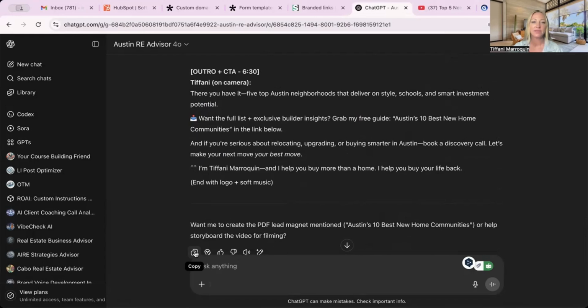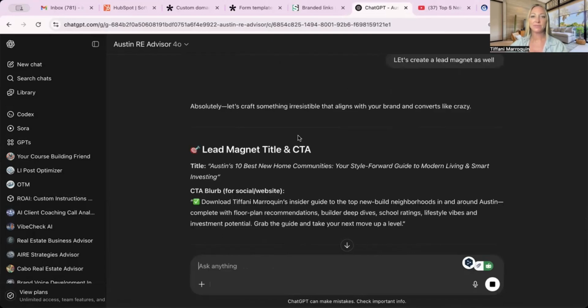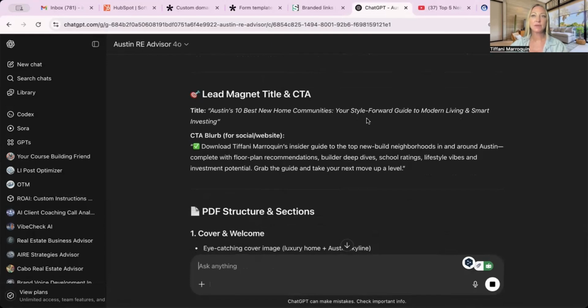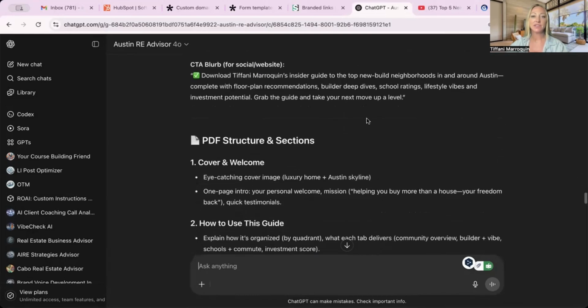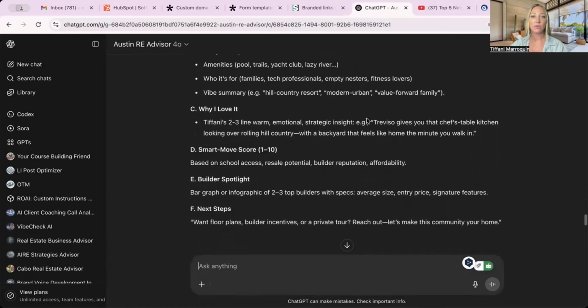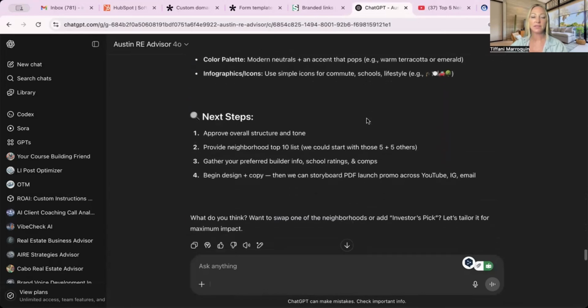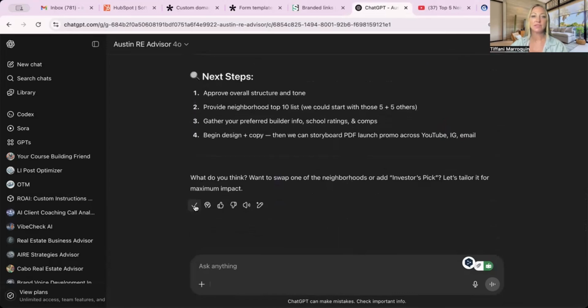And from this, I can actually say, you know what, this is great. Let's create a lead magnet as well. Okay. So it's going to help us come up with a lead magnet. And a lead magnet is something you can share a link to on your socials so people can download this guide. And it's actually going to help us come up with a guide. So here we go. We've got this little guide here on how to work with me, contact me, next steps. So we're going to say this is great.